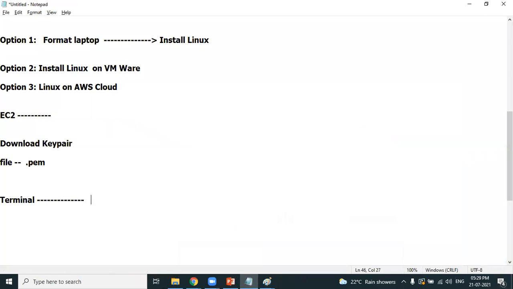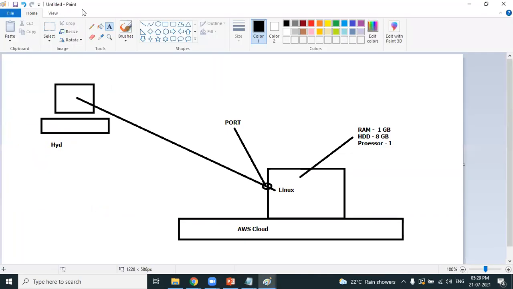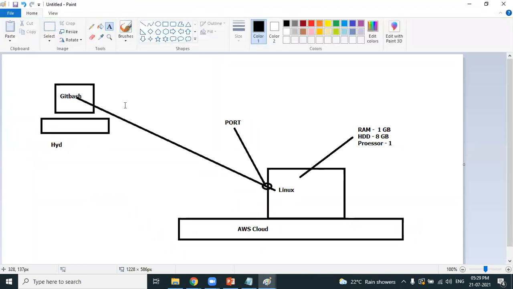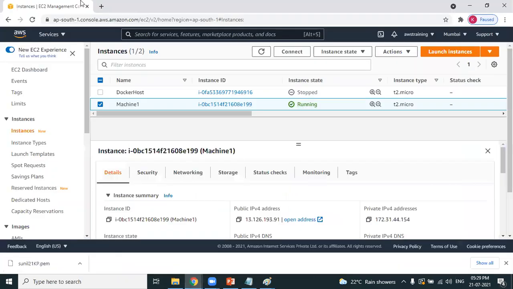The terminal which I will be using in today's session is called Git Bash. There are many terminals; we can also connect using the PuTTY terminal, but now I want to show you a terminal called Git Bash. You need a terminal to connect to a Linux machine, so obviously you need to install this terminal on your personal laptop. You have to have Git Bash installed. If you don't have Git Bash on your laptop, open Google.